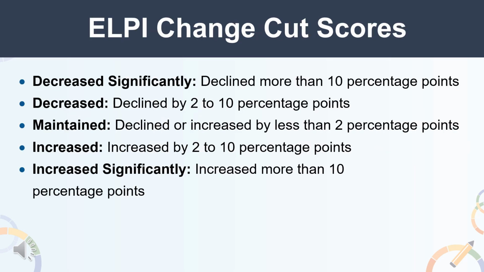The LP has 5 change levels. The cut scores for the change levels are as follows. Decreased significantly, declined more than 10 percentage points; decreased, declined by 2 to 10 percentage points; maintained, declined or increased by less than 2 percentage points; increased, increased by 2 to 10 percentage points; increased significantly, increased more than 10 percentage points.